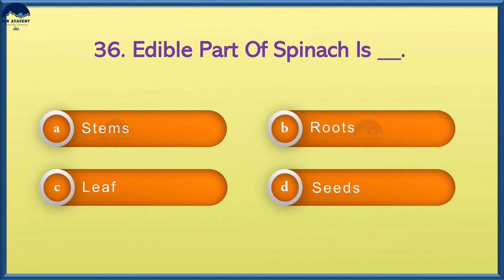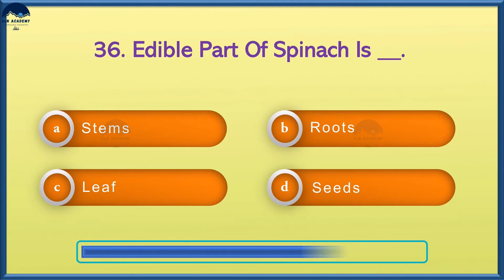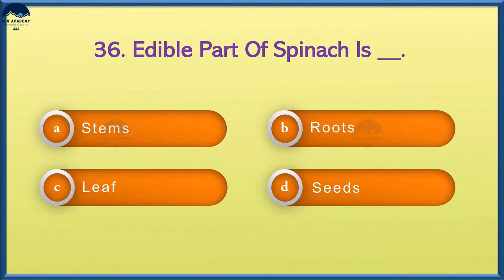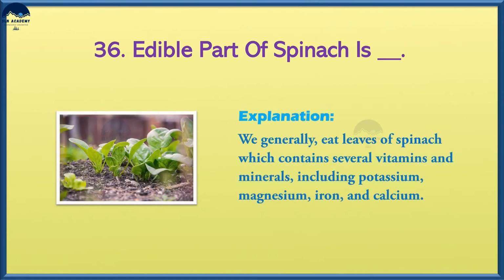Edible part of spinach is option A, stems, option B, roots, option C, leaf, option D, seeds. And the answer is option C, leaf. We generally eat leaves of spinach, which contain several vitamins, minerals, including potassium, magnesium, iron, and calcium.